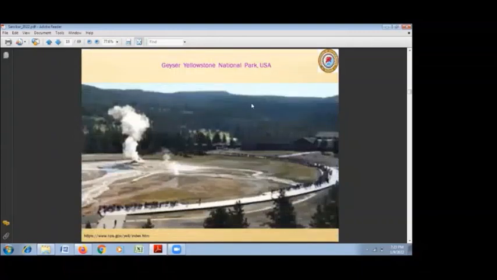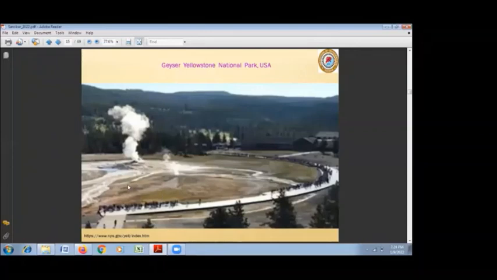This is the third and most important manifestation, that is a geyser. Yellowstone National Park has a famous, faithful geyser, and that gives regular emission of hot water and steam. Besides that, it has a cone, as we can see here, which is formed because of silica sinter deposition and other mineral deposition.